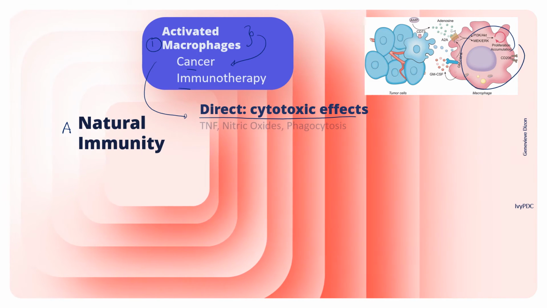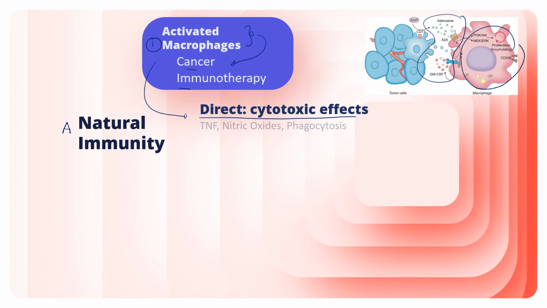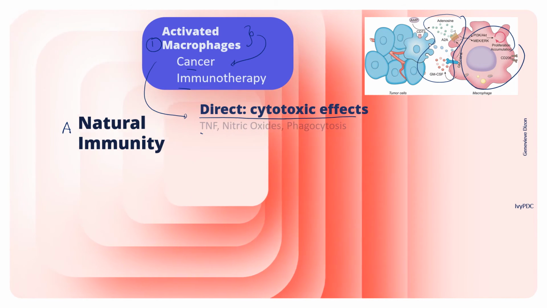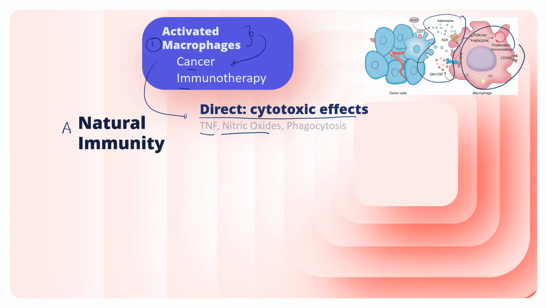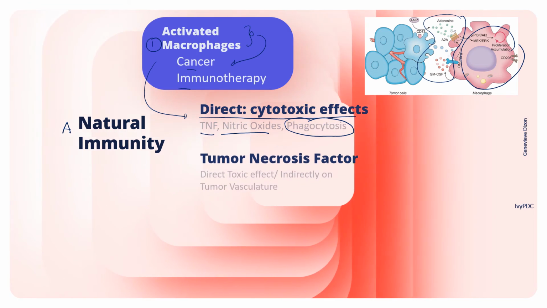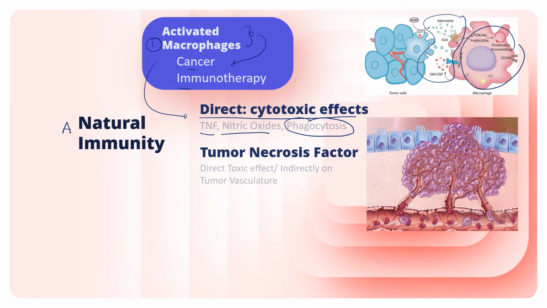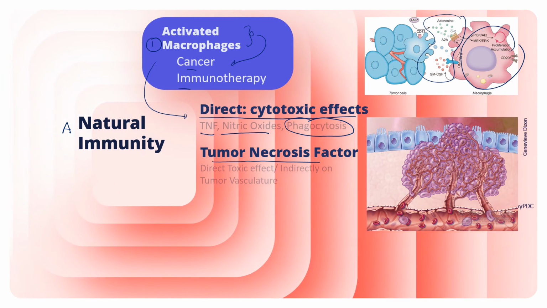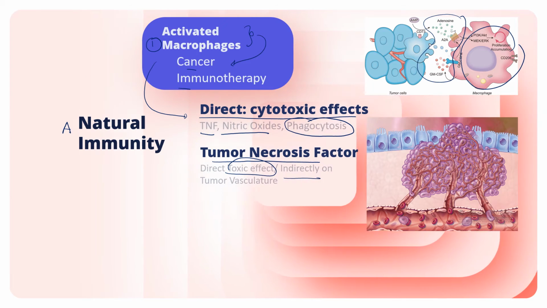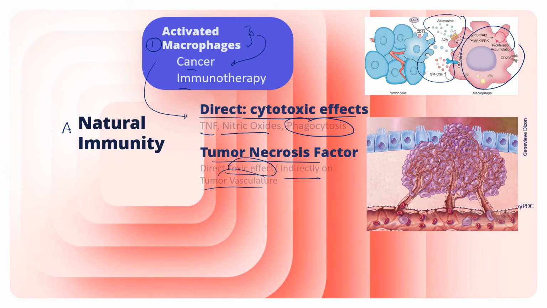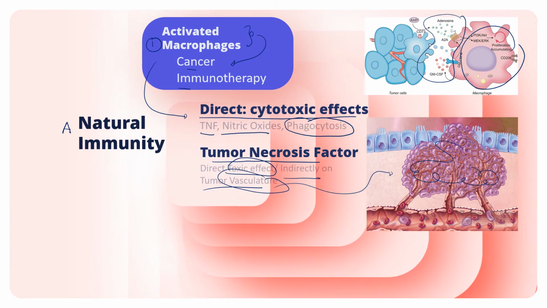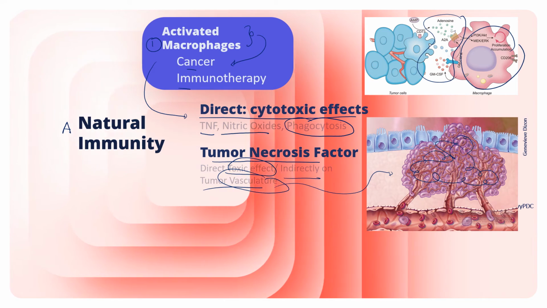A macrophage will release toxic substances and chemicals that would be detrimental for tumor cells. Examples of these substances would be the TNF and nitric oxides. Also under this method would be phagocytosis. TNF stands for tumor necrosis factor, and as the name implies, this can kill tumor cells through a direct toxic effect or by indirectly affecting the tumor vasculature. A tumor vasculature pertains to the blood vessels that have formed around the tumor cells and support its growth.